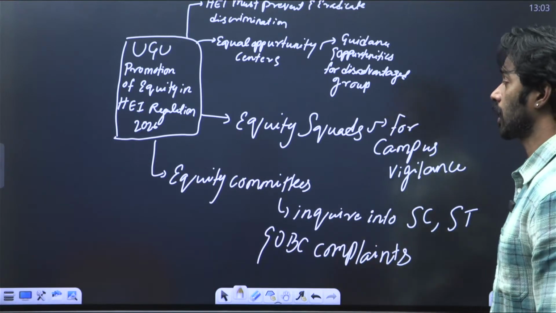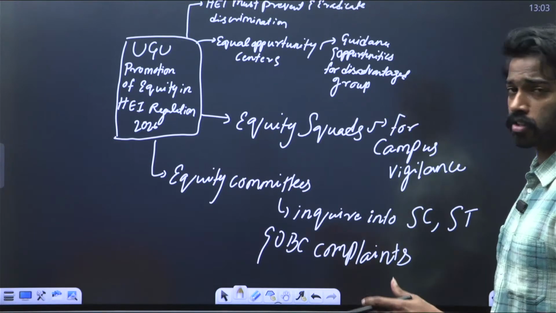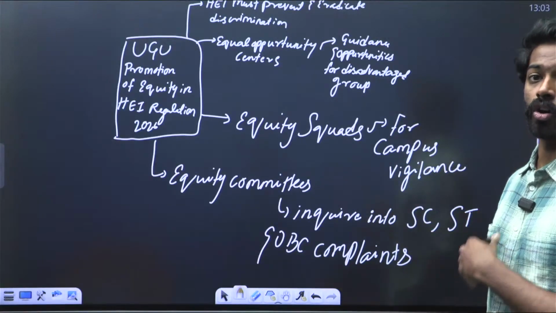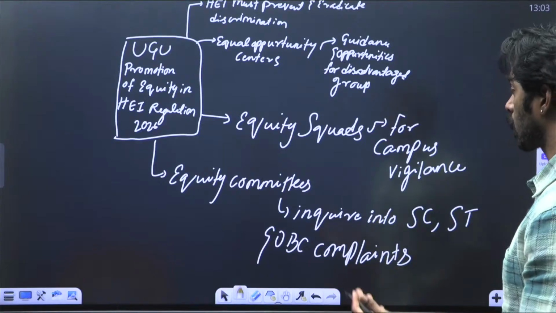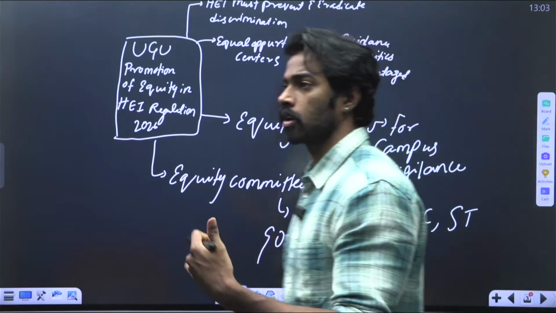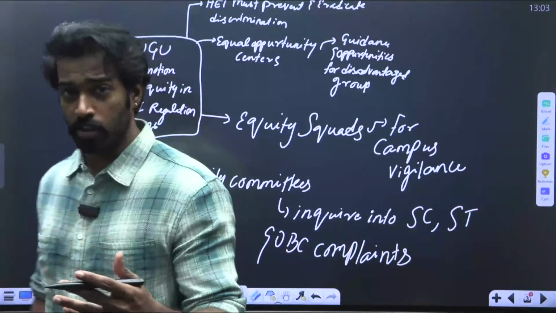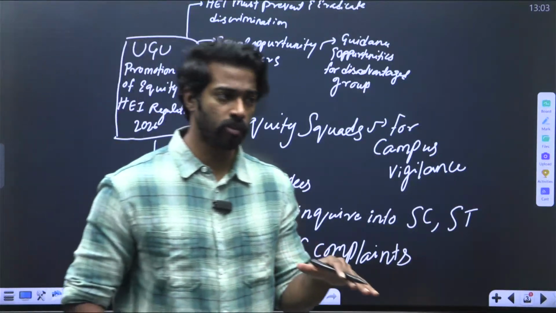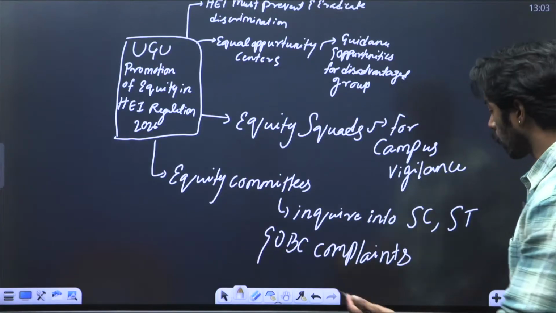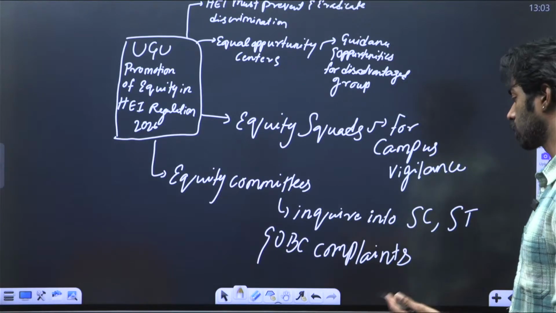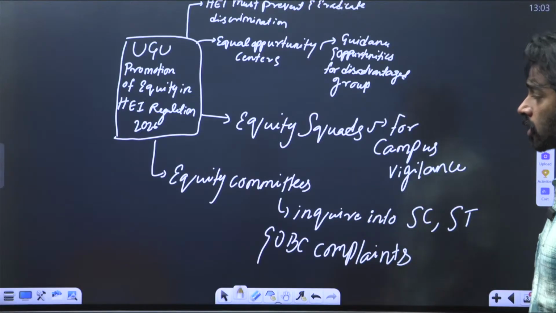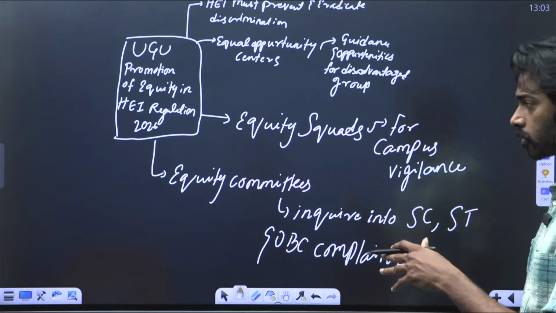Then equal opportunity centers will be created where guidance and opportunities will be provided for all the disadvantaged groups. Then you will have equity squads, which will be roaming the campus and will be vigilant in nature, looking into all the aspects or the complaints that are there. Then equity committees will inquire into all the SC, ST and OBC complaints that happen on the campus. Now, these are all the core tenets of the particular regulation.